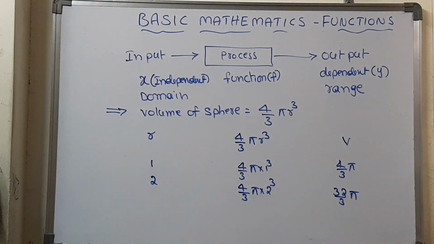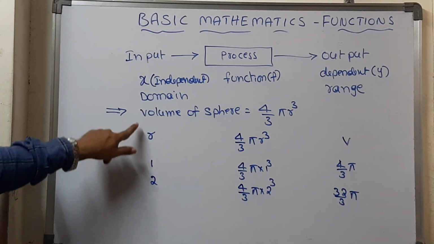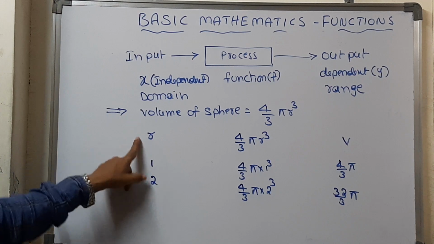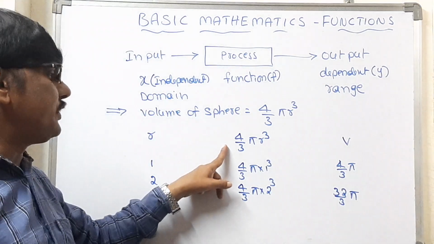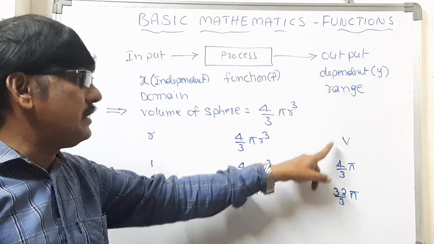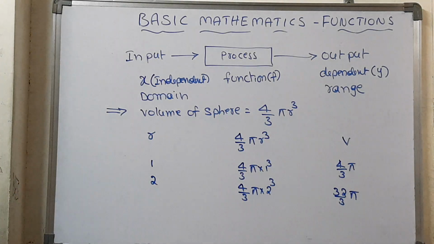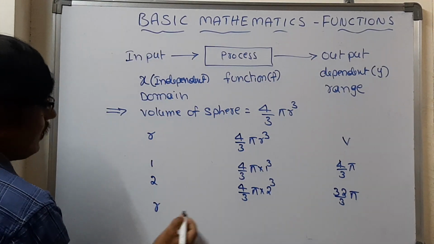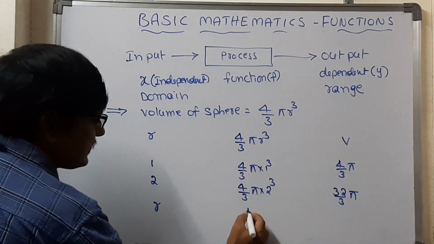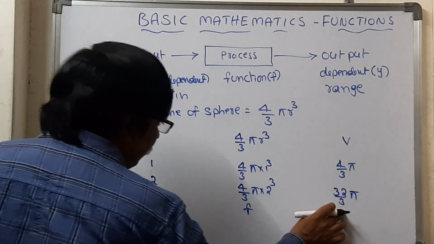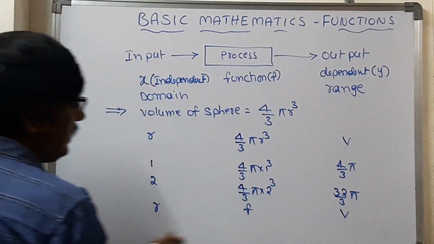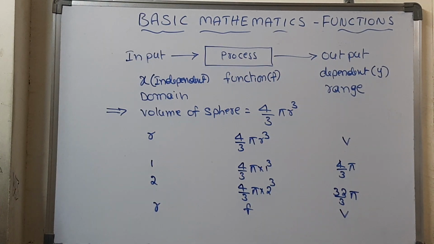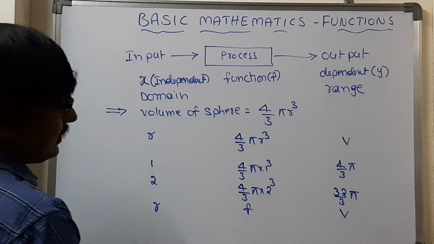If you observe the procedure, whatever input we give goes into the function and comes out as an output. How to write this? We write r, this function we call f, and what we get is v.